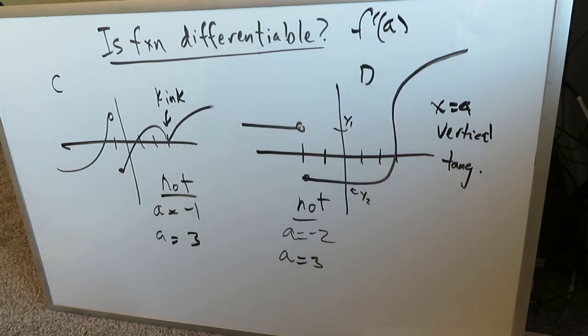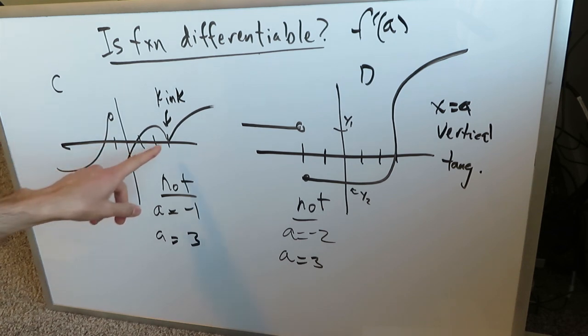So pretty much that's it for this concept video. Again, remember the fact, if you can determine a derivative at point A for any function, then your function is continuous at that point, but not necessarily the reverse. If a function is continuous, it does not mean that at all those points of continuity your function is differentiable, because you can have situations where a function is continuous but you cannot determine the derivative. 2 of those examples are corners and kinks.